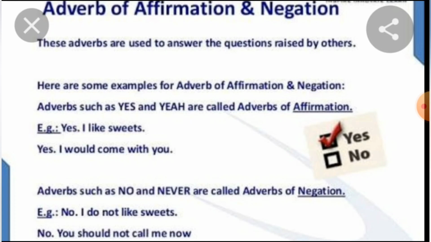For example, you see, students, no, I do not like sweets. No, you should not call me now. So what did you understand? Affirmation is you accept the things, yes, and negation means you don't accept, so you say no. This is called adverb of affirmation and negation.